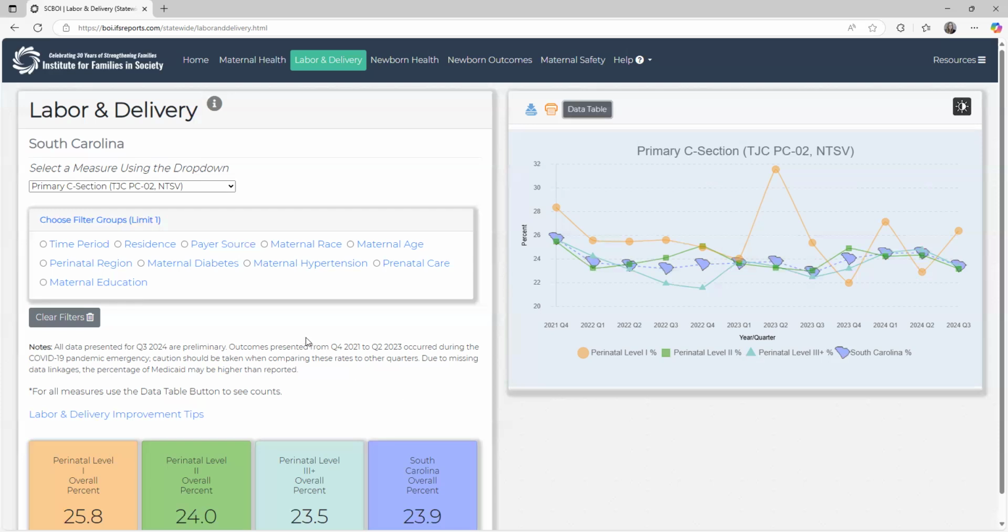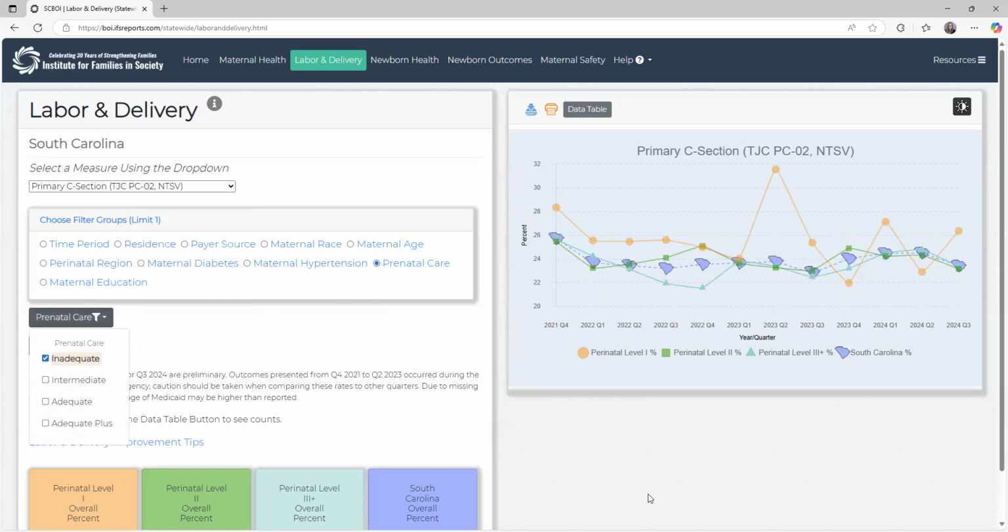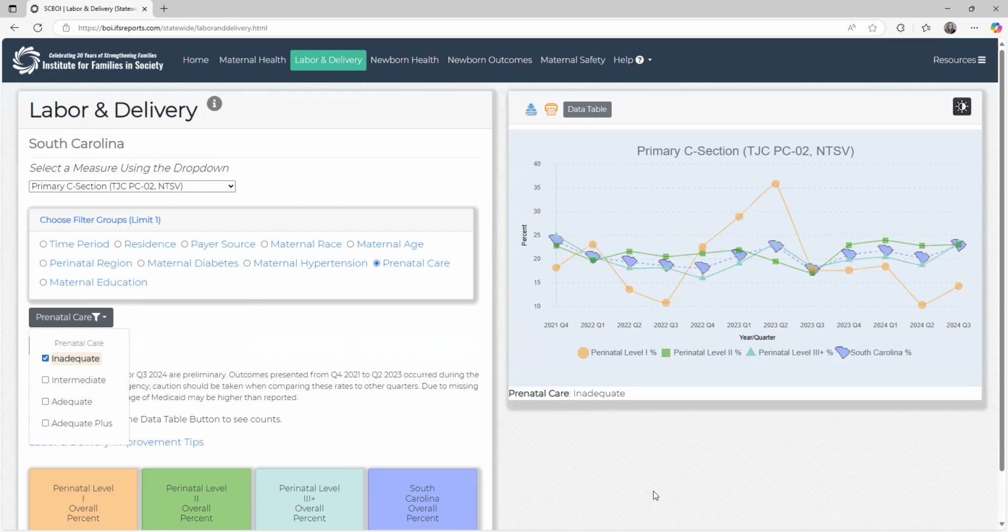And maybe I want to see primary cesareans by those who had inadequate prenatal care, right? And so now I've filtered it by avoidable cesareans and prenatal care because I was trying to write a report to show the need for enhanced access to doulas in the prenatal period, right? So it allows you to kind of filter the data and to look at trends. Why do I see such variability at a level 1 facility? We're talking small number of deliveries, and if functioning as it should, we want to transfer those moms, right?